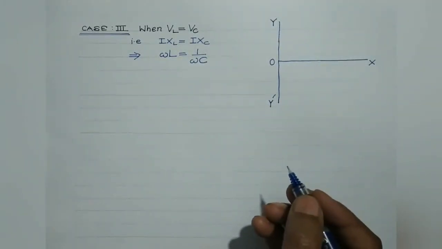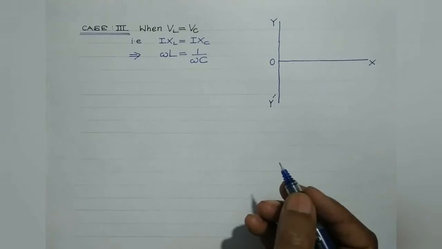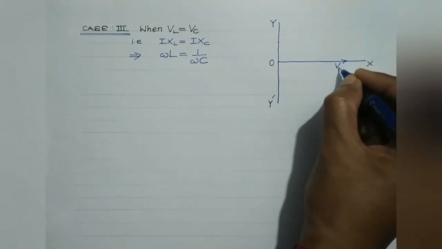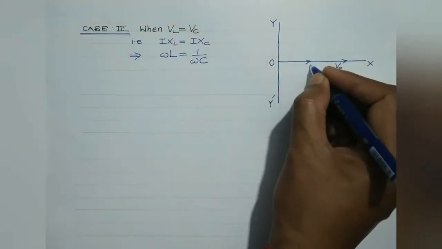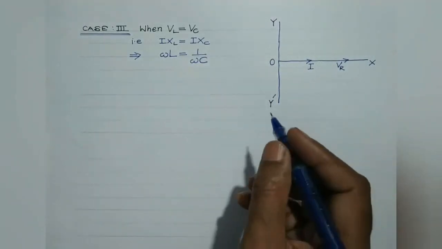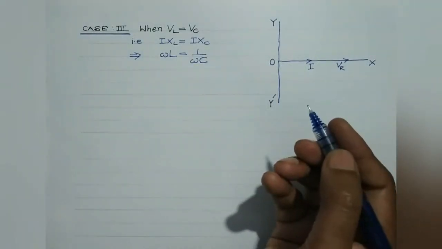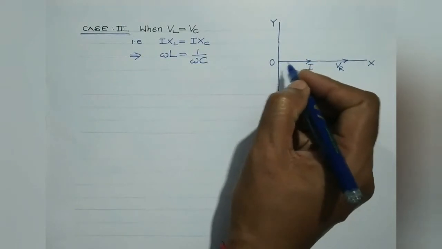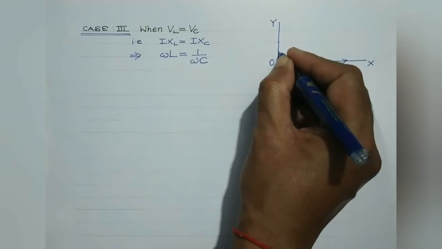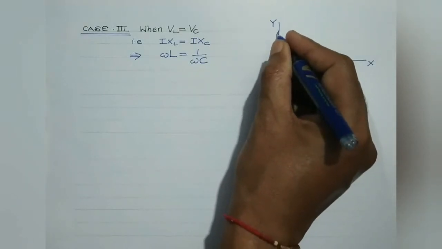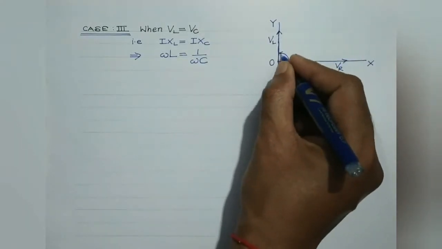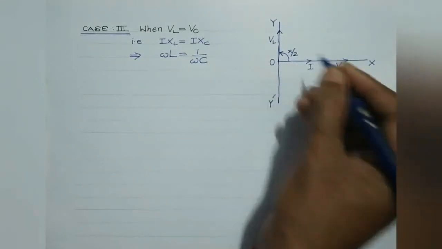Now students, again I must repeat, in case of an AC circuit comprising of resistor only, the voltage across the resistor, that is VR, and the current are in the same phase. So they both are represented along OX. In the case of an AC circuit comprising of an inductor only, the voltage leads the current by phase angle of pi by 2. So VL must be represented along the positive y-axis. This is VL, it leads the current by a phase angle of pi by 2, right?